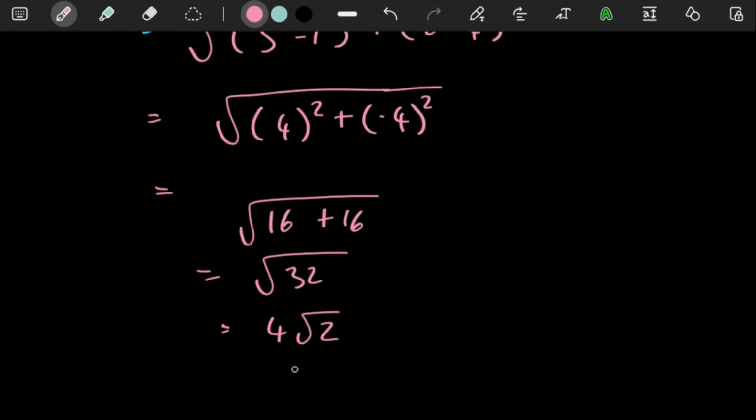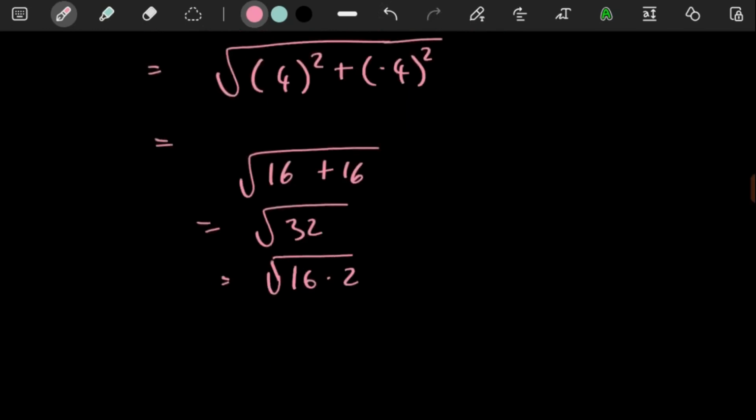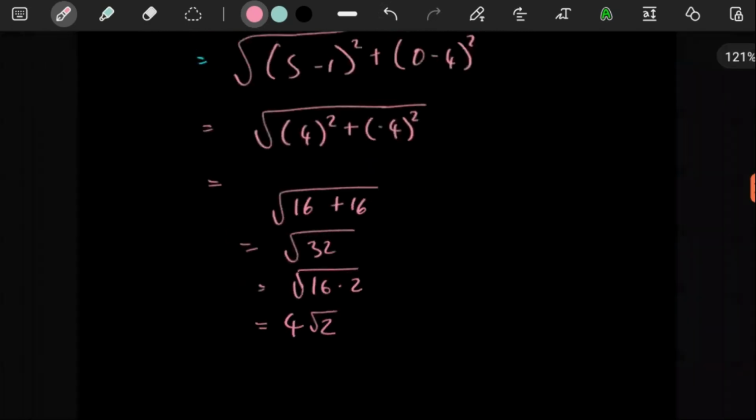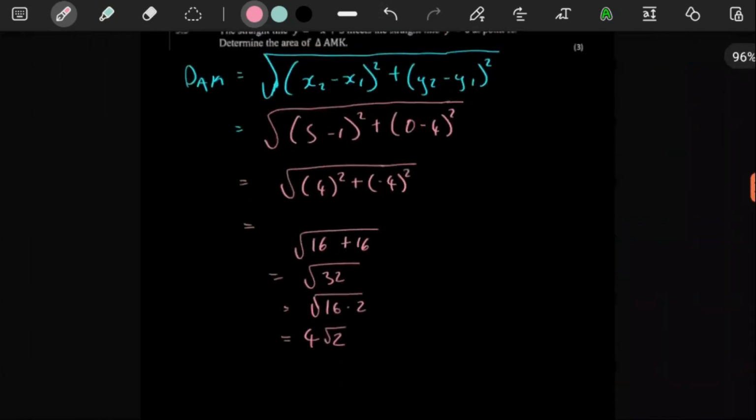Which is just 4 square root of 2, because 16 times 2 is what you would have in here. Square root of 16 is a 4. Square root of 2 is just square root of 2. Yep, so that's the answer we would have there. That's the distance of AK.